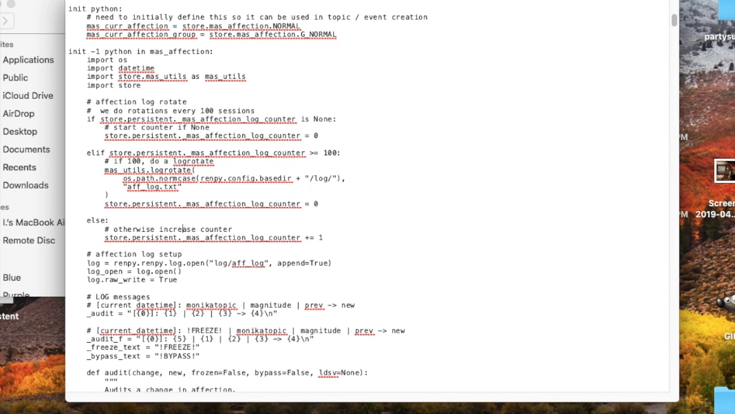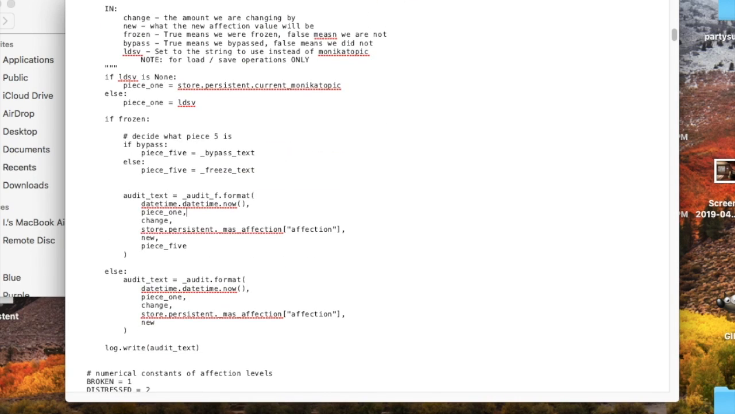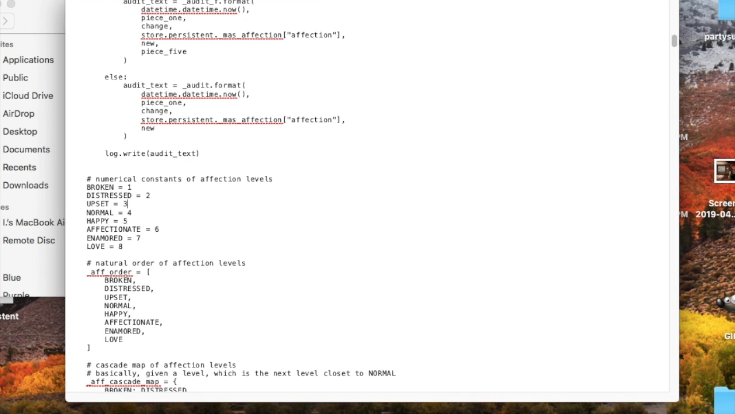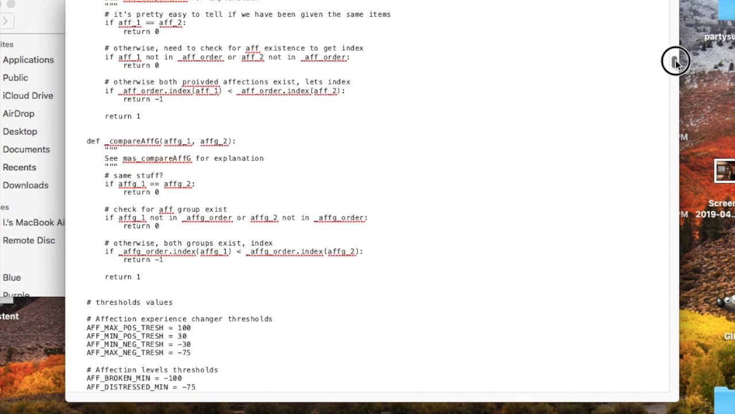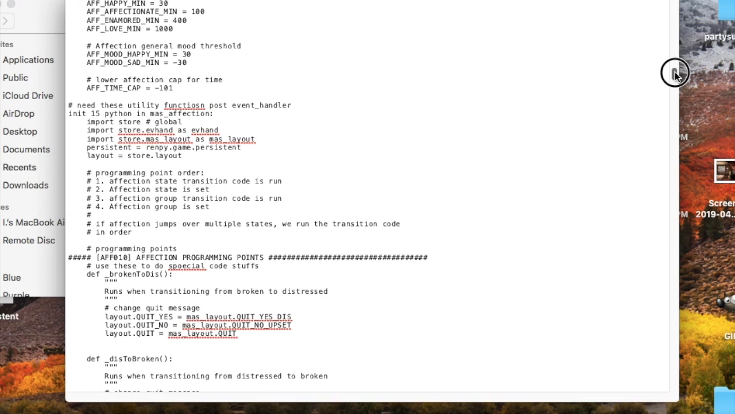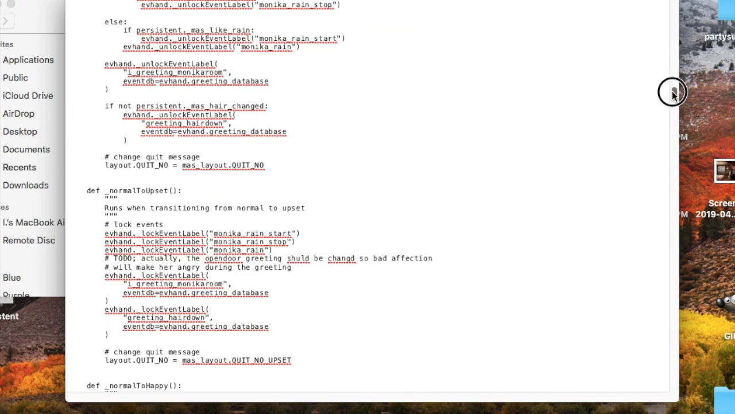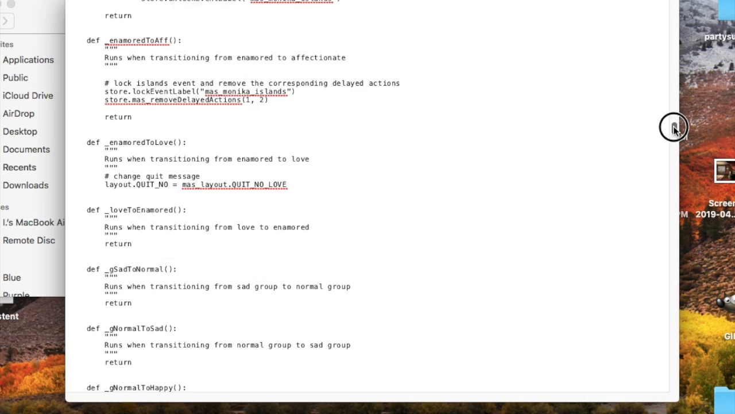So this is some code. I don't think this is Python text. It's not. Well, I sort of understand it, but not all of it. Let me see. There are other things we can see here. I think this is just defining affection levels.